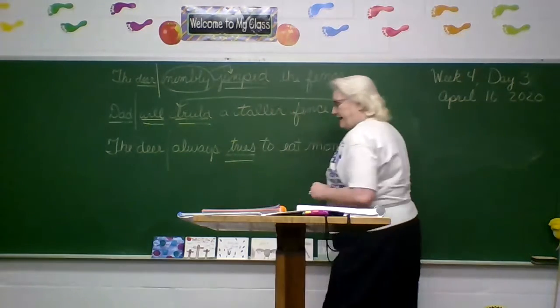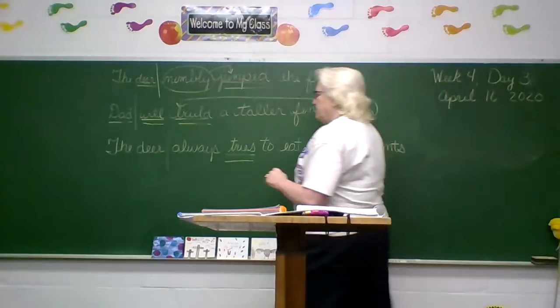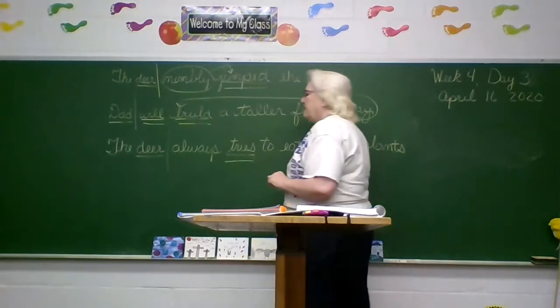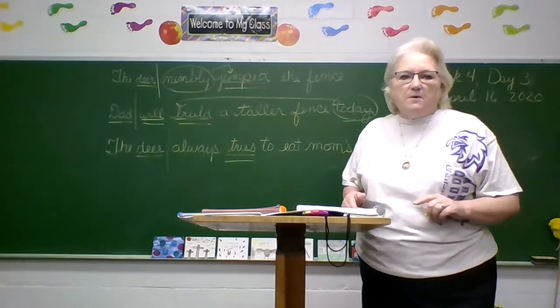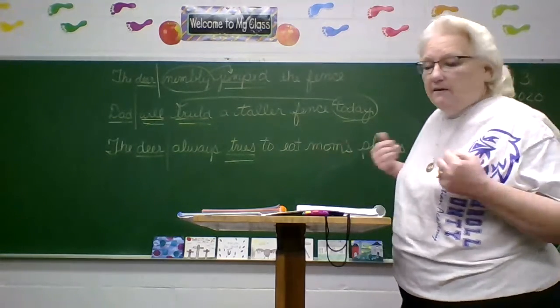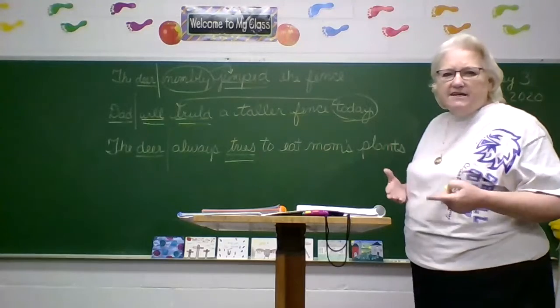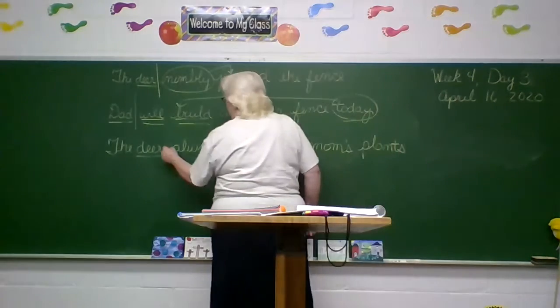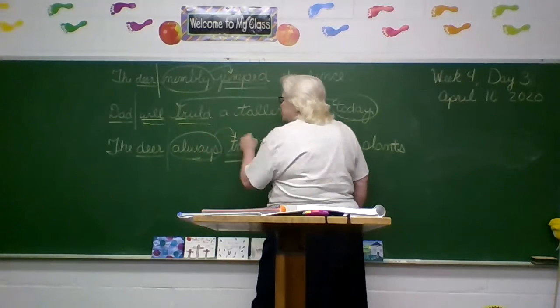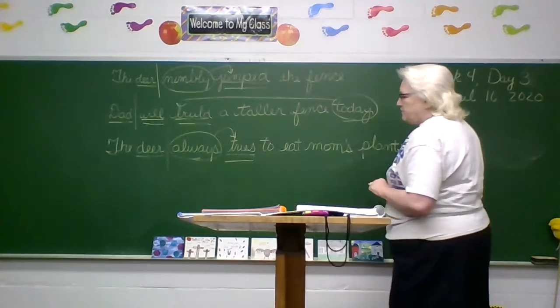The deer tries. Deer is the subject. Now let's ask one of the questions of an adverb. Let's ask the question of how often. How often does the deer try to eat mom's plants? Always. Always is an adverb pointing to tries.